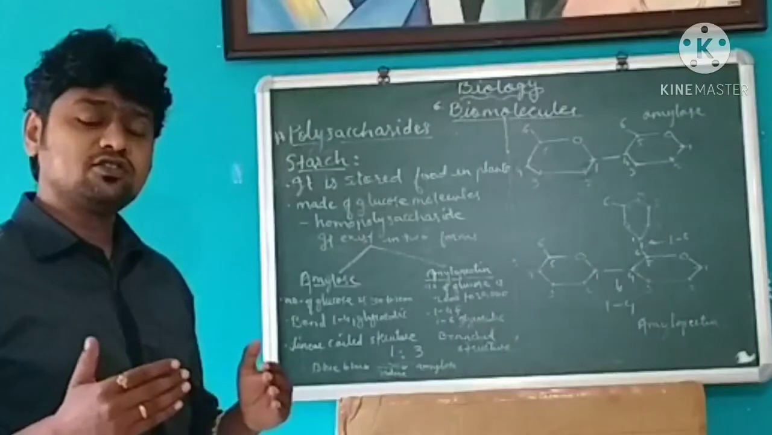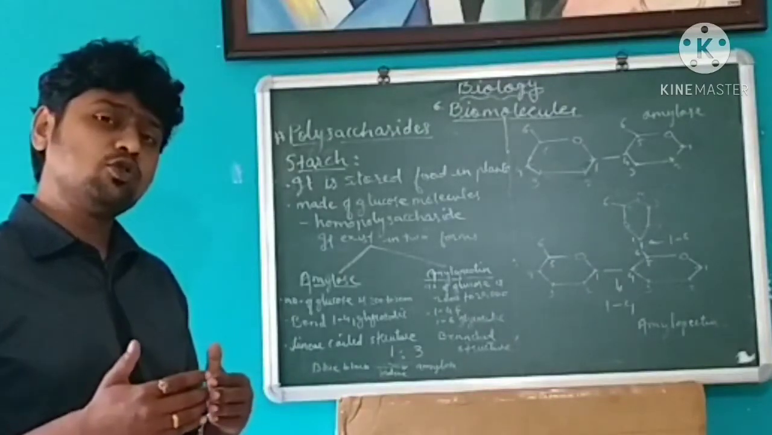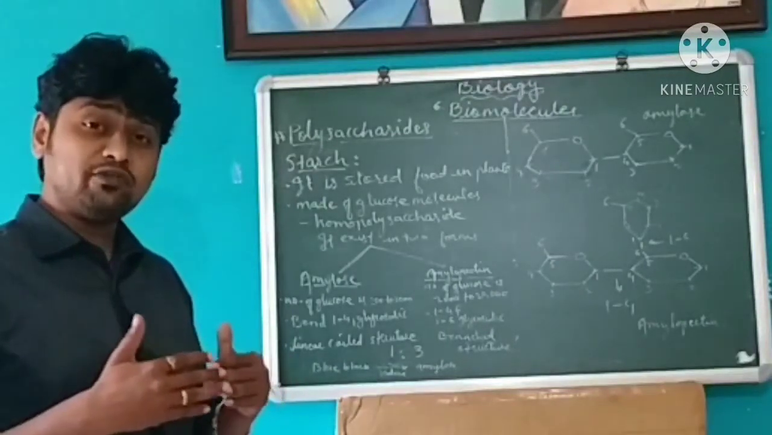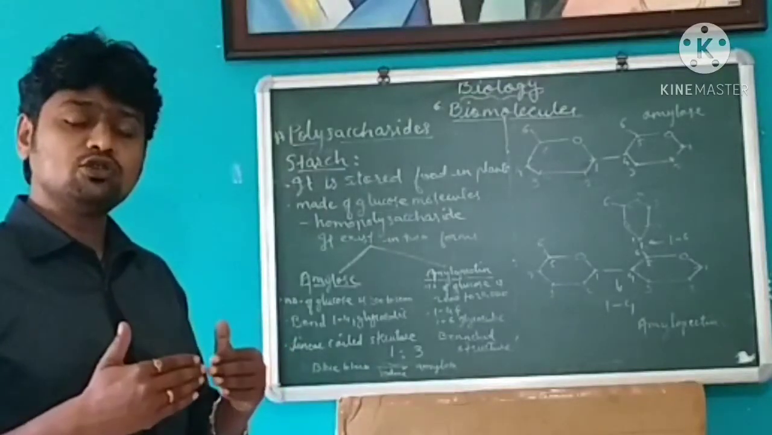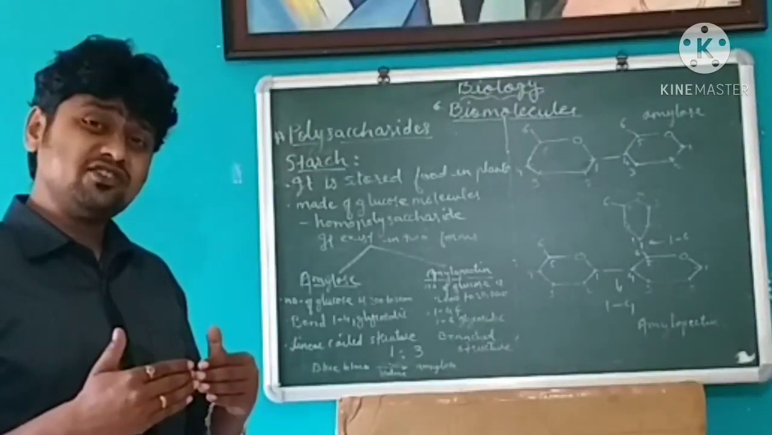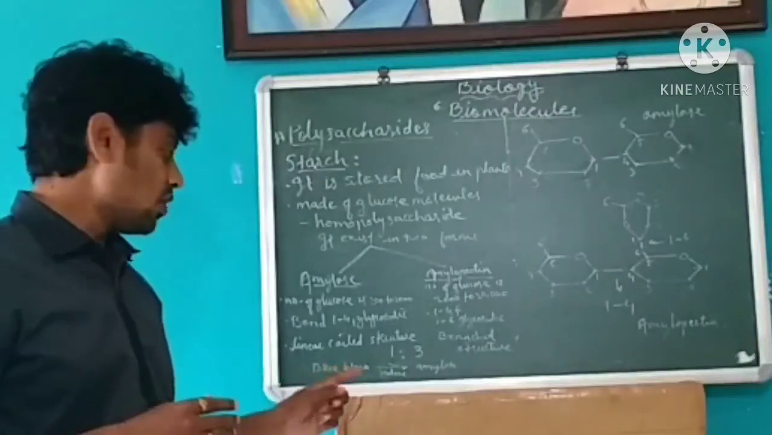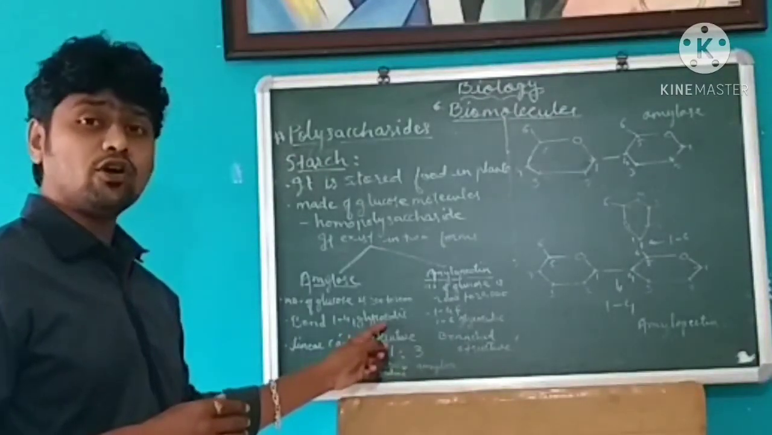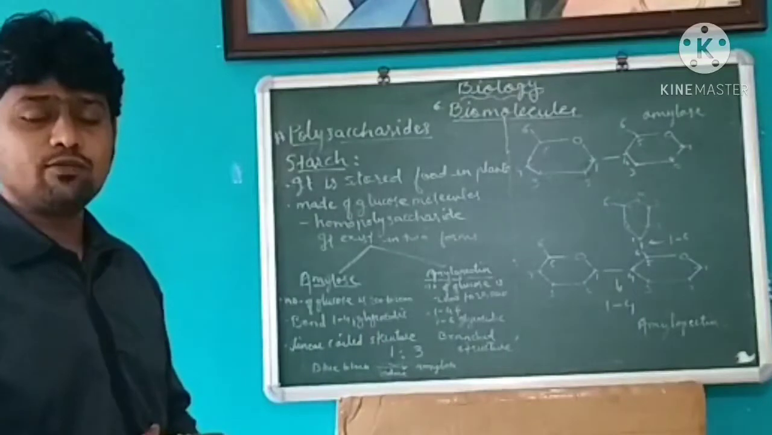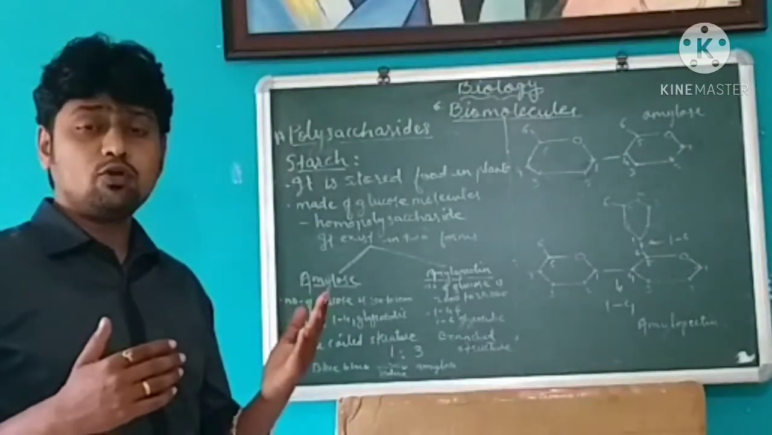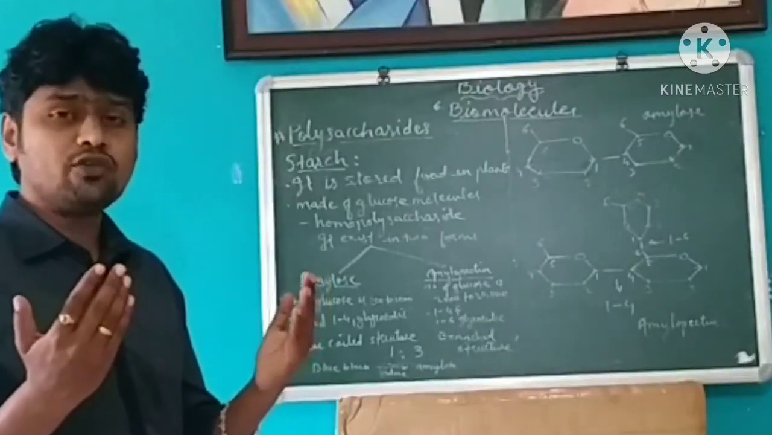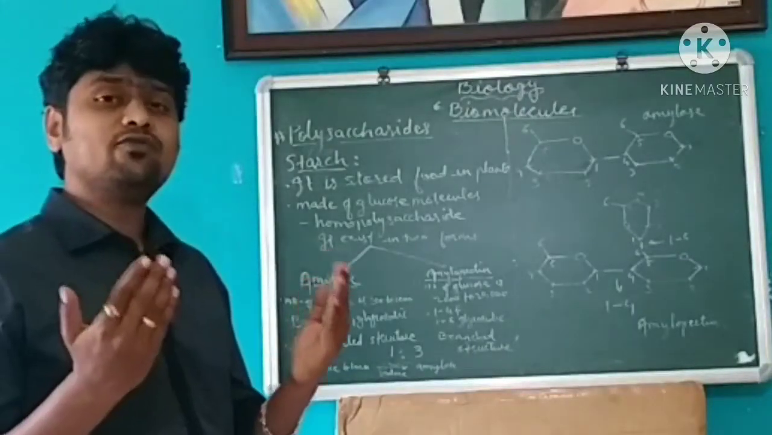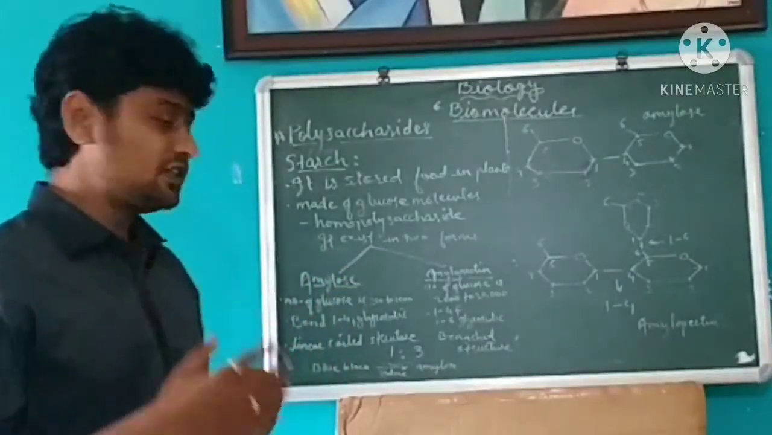When these 200 to 2000 glucose molecules join with each other, obviously they will form bonds with each other. When two glucose molecules form a bond between each other, the bond formed is the 1,4-glycosidic bond. We have discussed the 1,4-glycosidic bond. When one glucose molecule forms a bond with the second glucose molecule, the bond formed is the 1,4-glycosidic bond. That we'll see in detail.